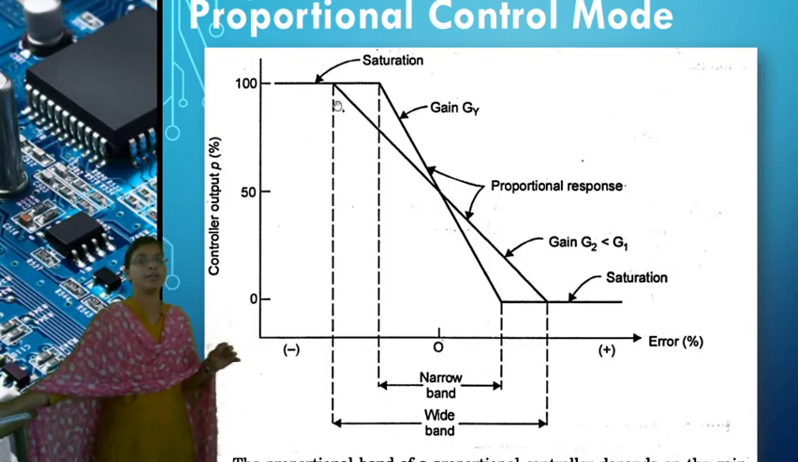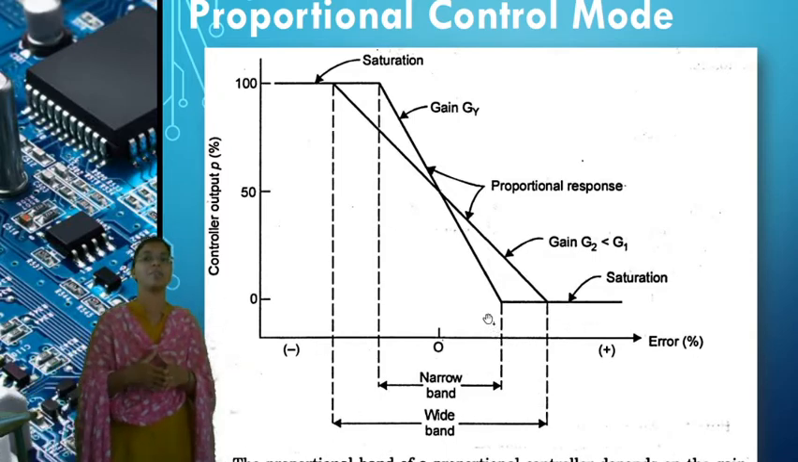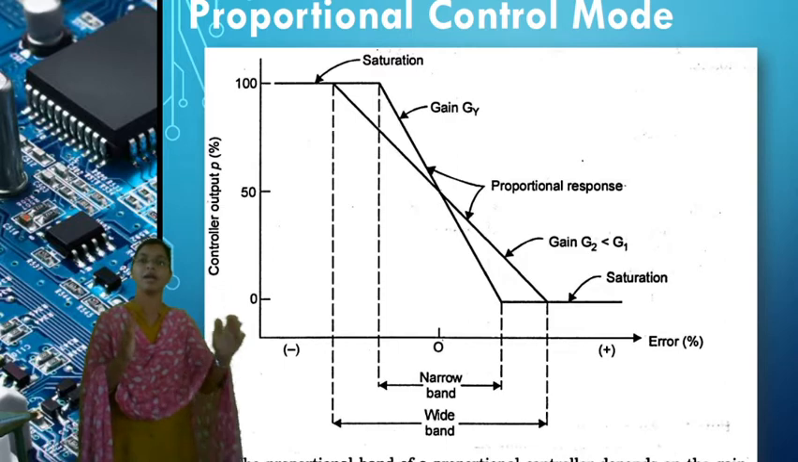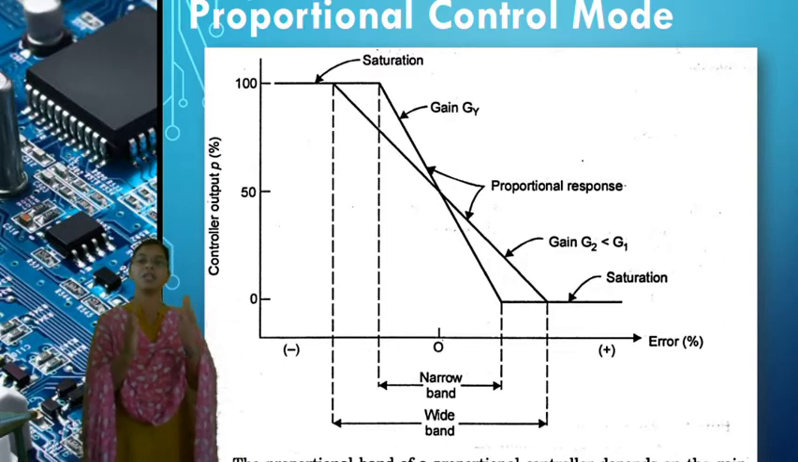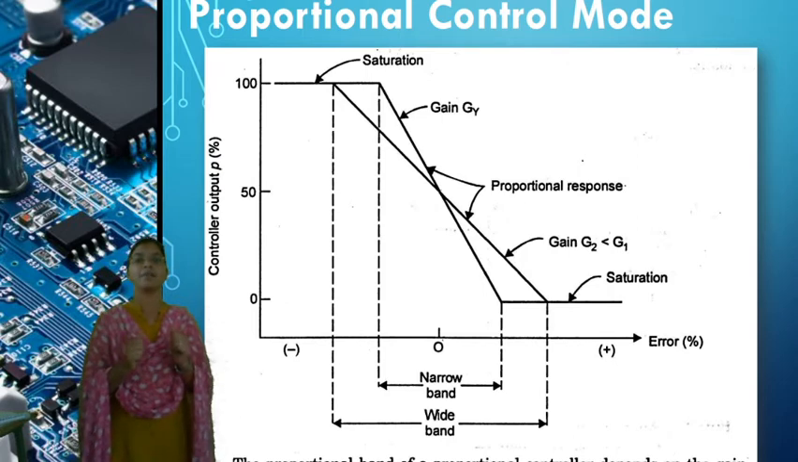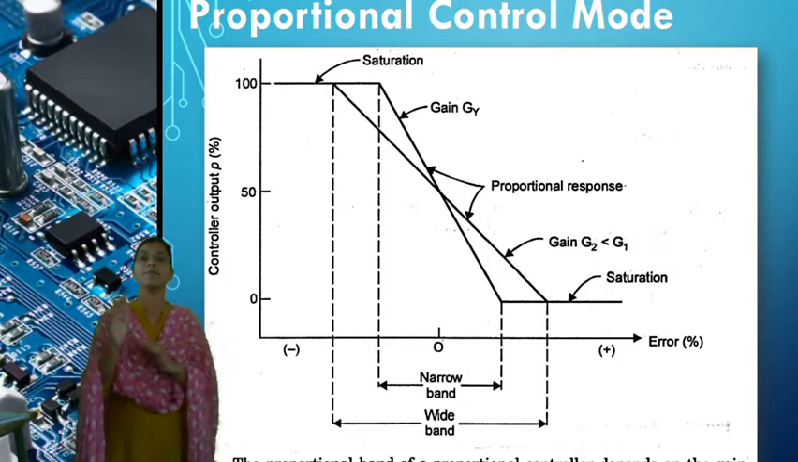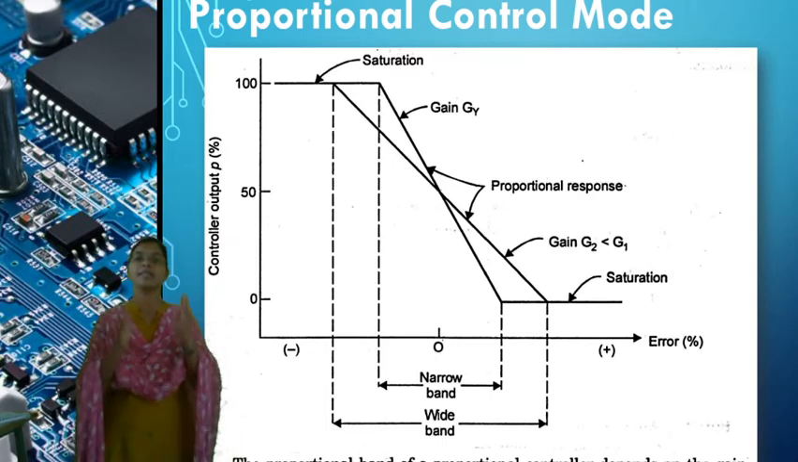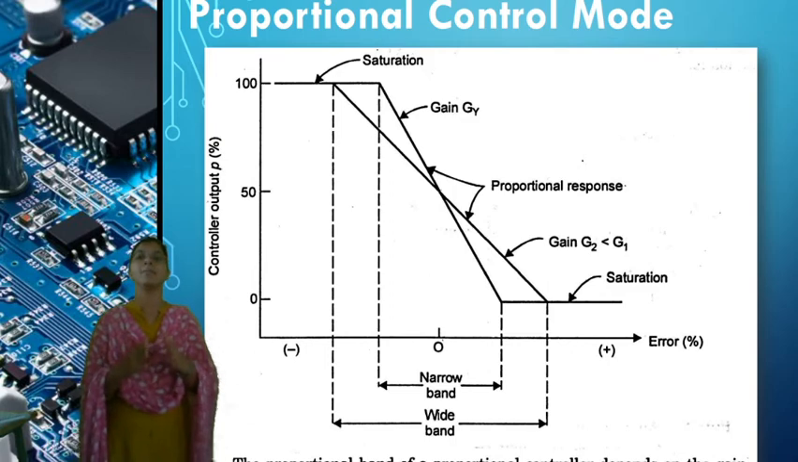Whatever linear action is performed, that duration is called the proportional band. The proportional action performed between 100% and 0% is the proportional band. So what is meant by proportional band? It is the band of error over which the controller output changes from 0% to 100%, or 100% to 0%. That band of error is called the proportional band.